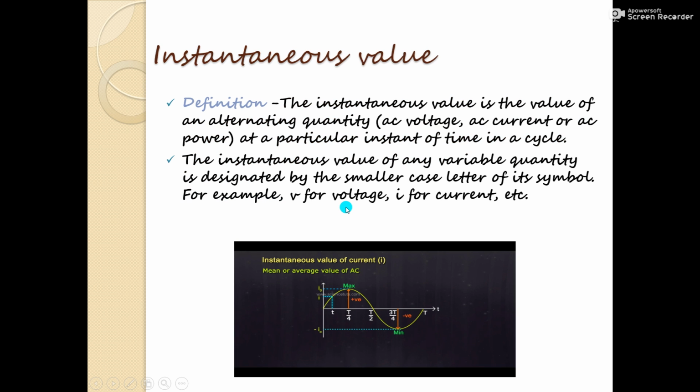Next we have instantaneous value. The instantaneous value is the value of an alternating quantity, that may be an AC voltage, AC current or AC power, at a particular instant of time in a cycle. Here you can see one cycle, and at a particular time the value of current is nothing but the instantaneous value of current. The instantaneous value of any variable quantity is designated by the lowercase letter of its symbol. For example, for voltage we denote it by small v, and for current we denote it by small i.